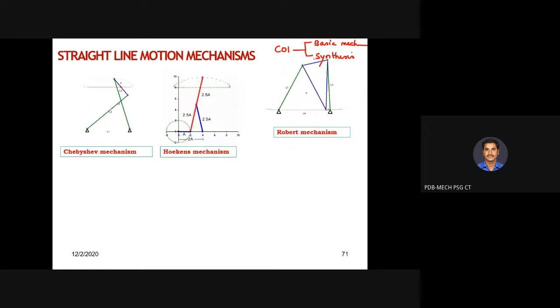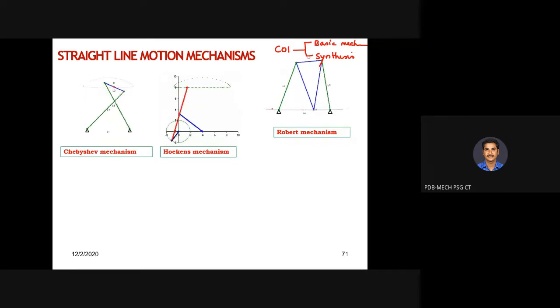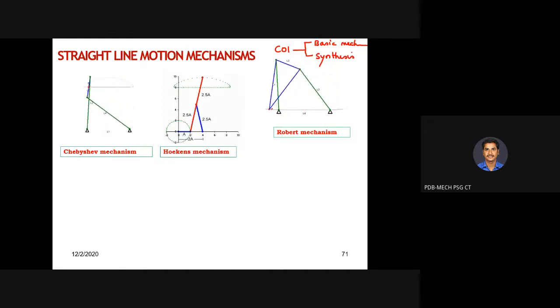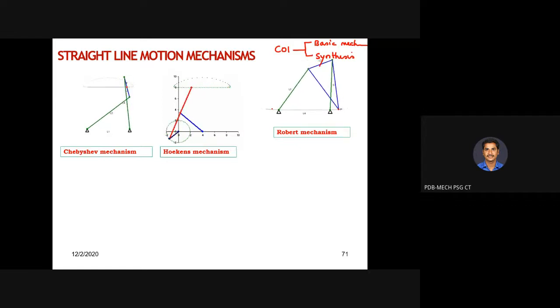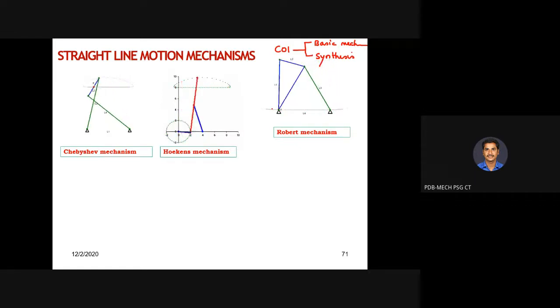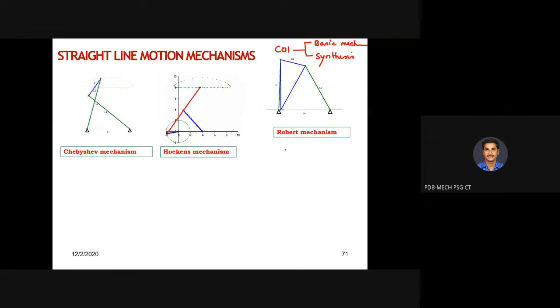The coupler's end point is nothing but the point P. Assume it is on the floor; if we do some activity, it is going to trace some straight lines. So if your ternary link of the coupler traces a straight line on the floor, then it becomes the Robert mechanism.